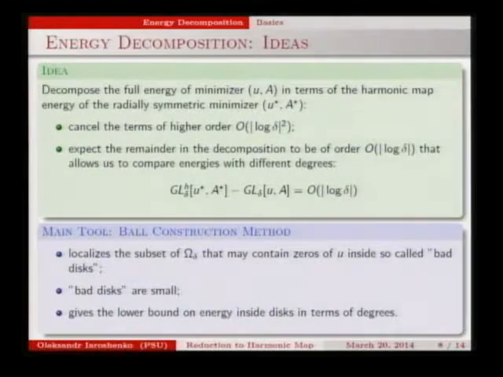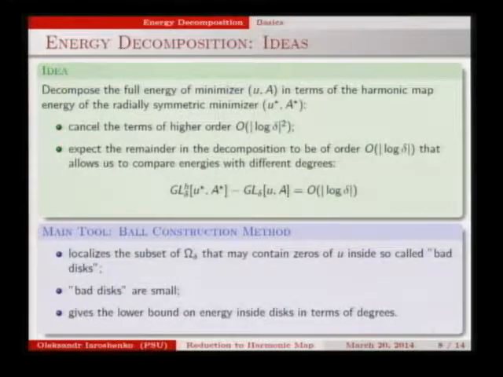and consider the remainder. So we want the following. If we subtract these energies, we want to cancel the term of high order logarithm delta squared, and to have a difference of them of order logarithm delta. Then actually the degree will play the crucial role. Changing the degree, we are changing this much. So this will allow us to show that the degrees are the same.